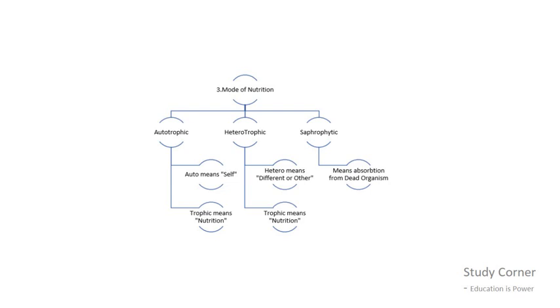The second type is heterotrophic, that is animal. They consume the food produced by plants. The third type is fungi. Fungi are living on absorption of dead and decaying organisms.